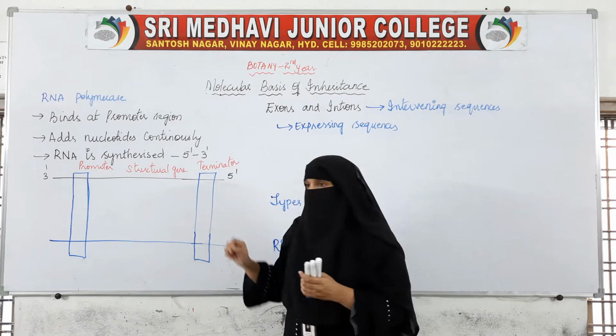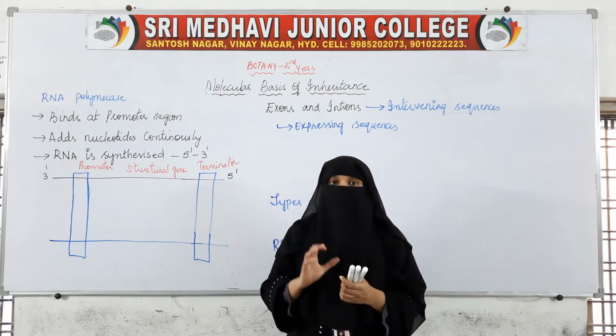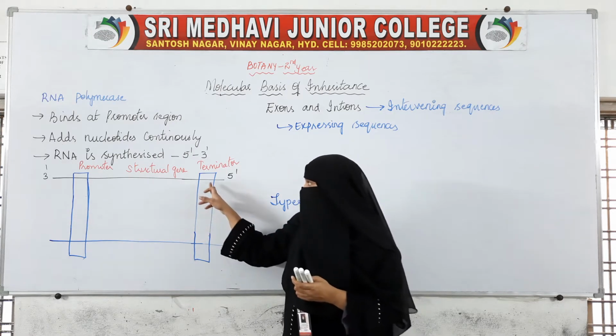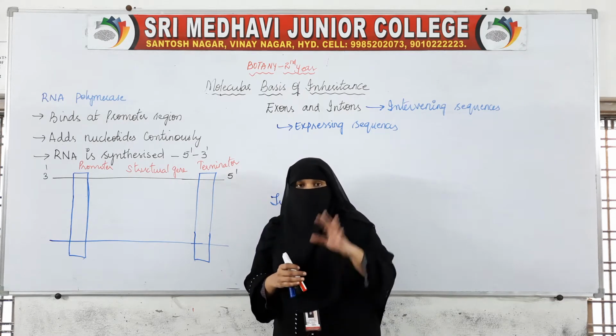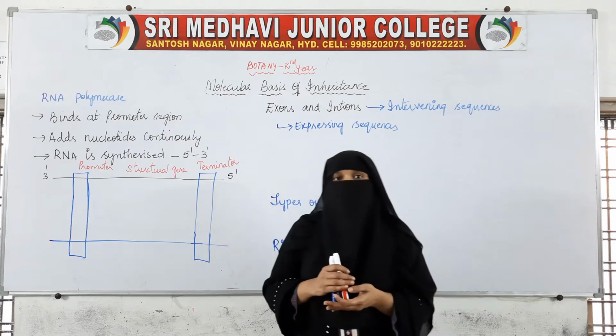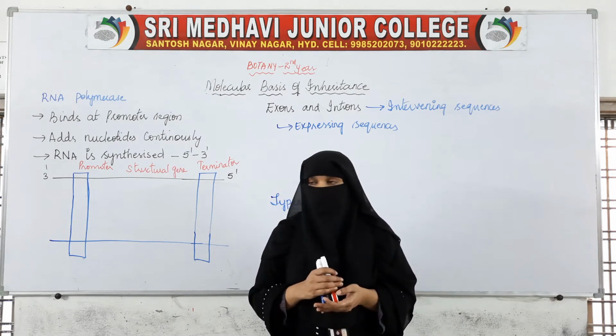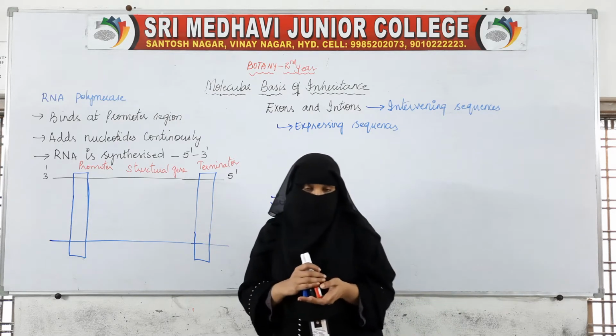The place where the transcription stops is the region of the terminator. So three regions of a transcription unit: promoter, structural gene and the terminator.